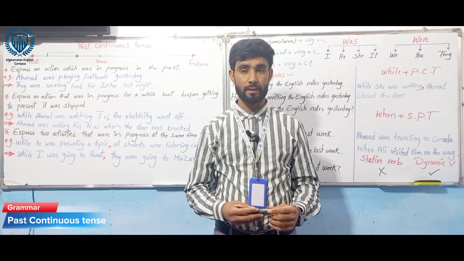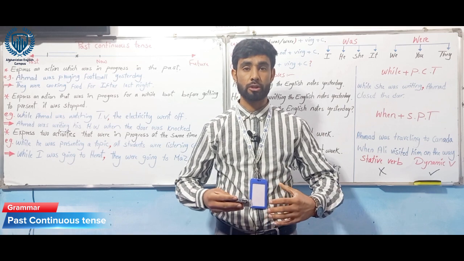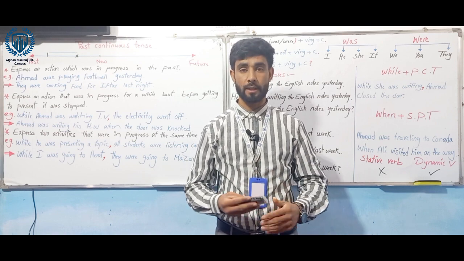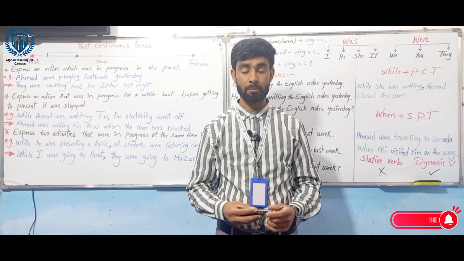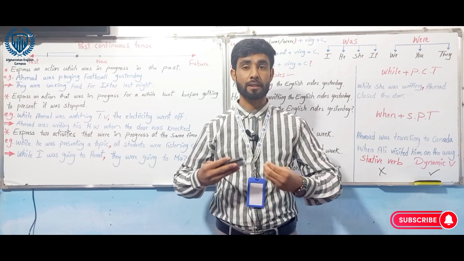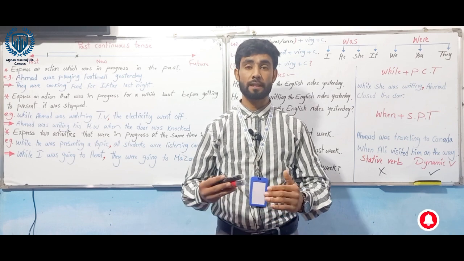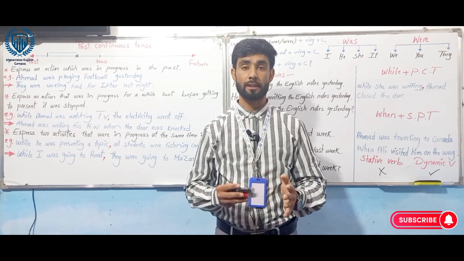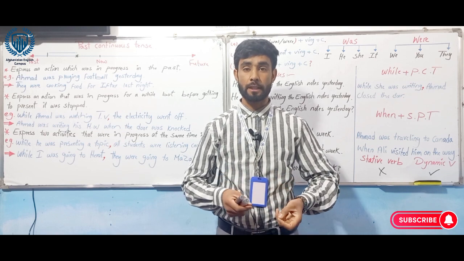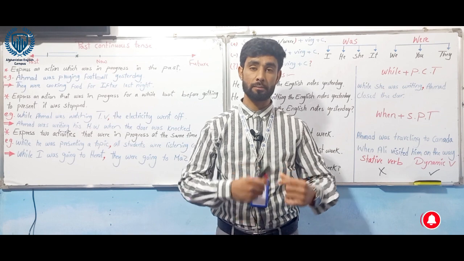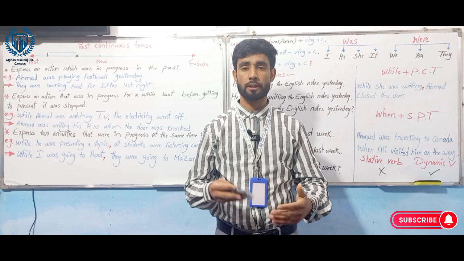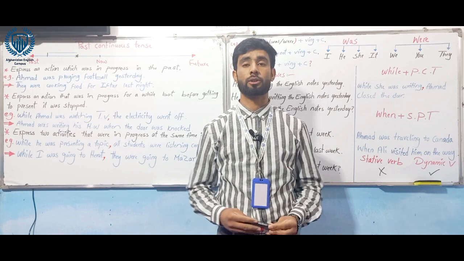When we say past tense, we talk about the actions which happened before now. We call them past tenses. We have different tenses in the past, and our tense today is about past continuous tense. When we say the name continuous, it means it is an ongoing action. So past continuous tense means an ongoing action in the past. Something was ongoing in the past.